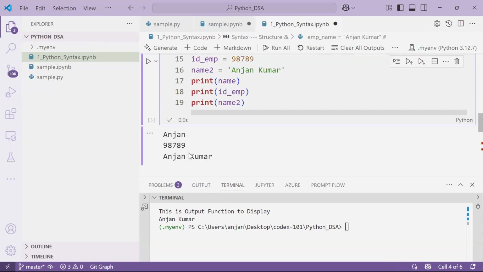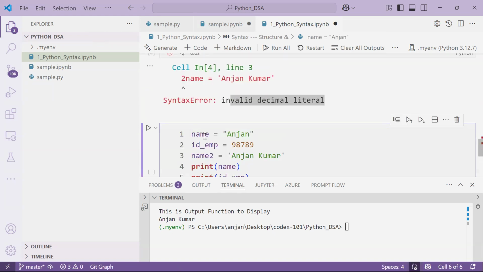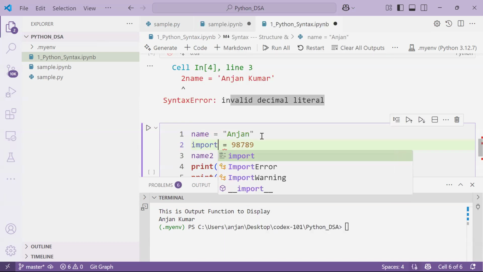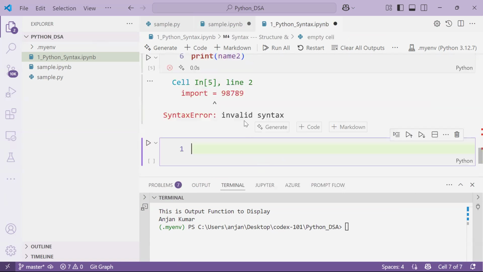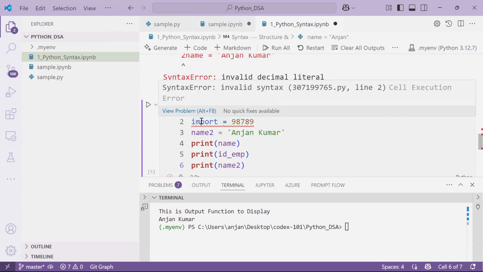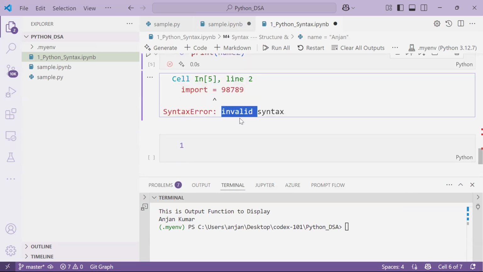This is the second thing. And now I will try to use some kind of keyword. The keyword is, for example, import. Okay, import is one keyword, right? If I try to use the import keyword as my identifier, then we are getting an error. Okay, invalid syntax. Why are we getting an error? Because we are using the import keyword. Whenever I'm using the import keyword, we are getting an error.